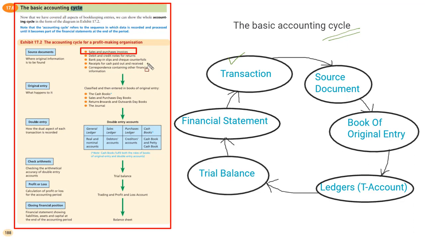And the second thing is debit or credit notes for returns. Debit notes and credit notes are generated when a product is purchased from some party and returned for any reason. Maybe the specification is wrong, or the product is damaged, or anything like that, and in that case, when the return happens, debit notes or credit notes are generated. We will be discussing the same in later videos.